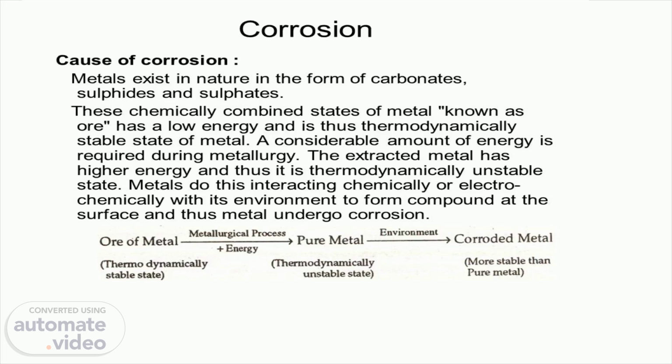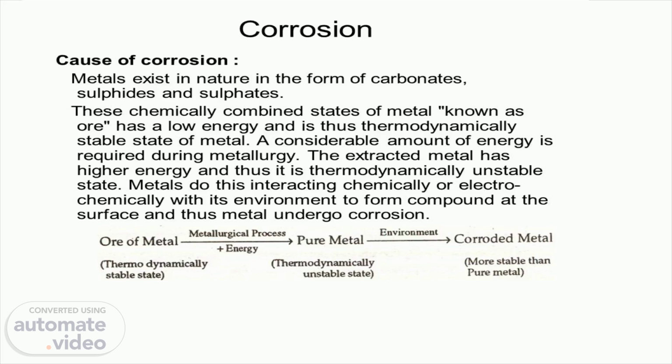So the extracted metal has higher energy, and we can consider it a thermodynamically unstable state. Whenever this metal is in use and exposed to the environment, it is likely to go back to its more stable state, and therefore the metal undergoes the corrosion process.